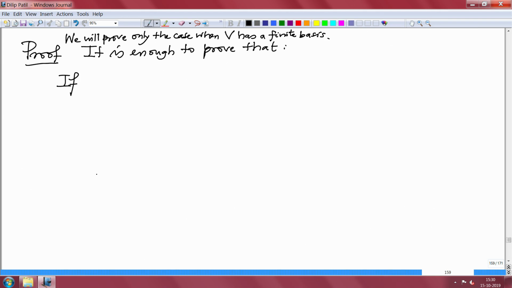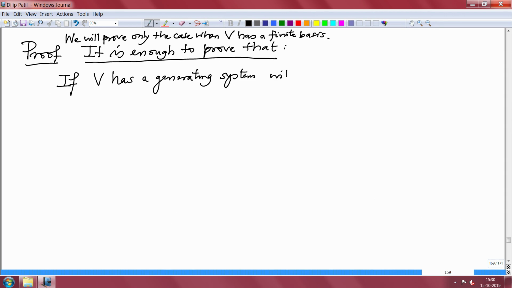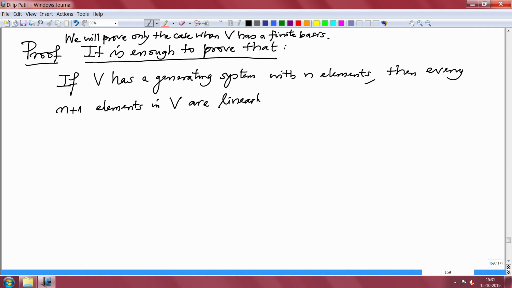So, if you note that statement, it was enough to prove that if V has a generating system with n elements, then every n plus 1 elements in V are linearly dependent over A.